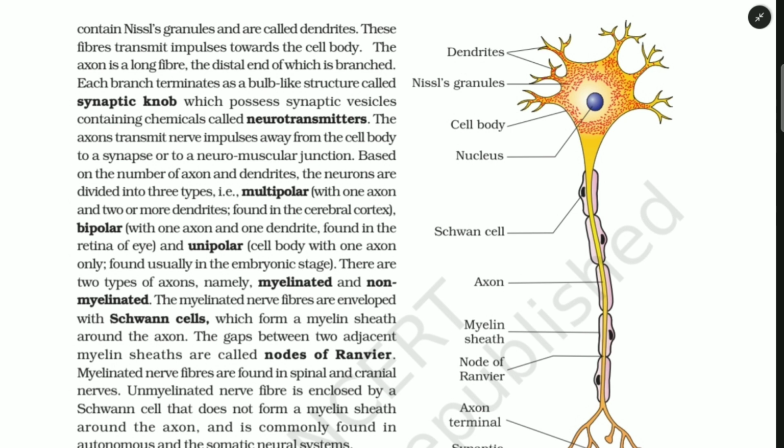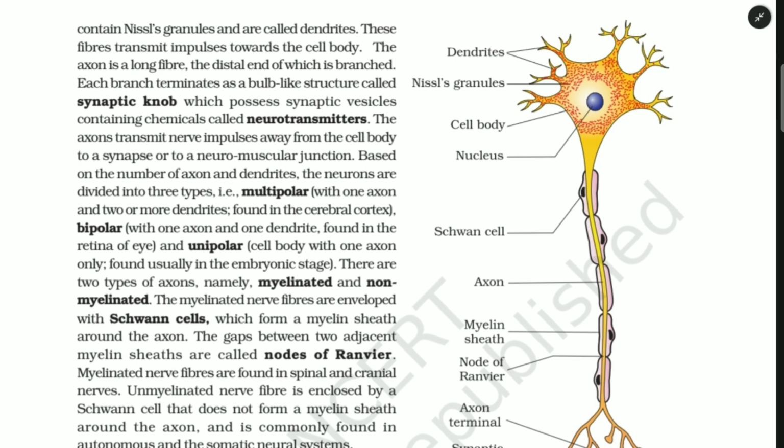Based on the number of axons and dendrites, the neurons are divided into three types: multipolar, with one axon and two or more dendrites, found in the cerebral cortex; bipolar, with one axon and one dendrite, found in the retina of the eye; and unipolar, with the cell body having one axon only, found usually in the embryonic stage.